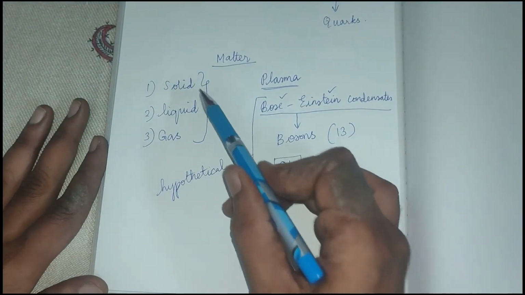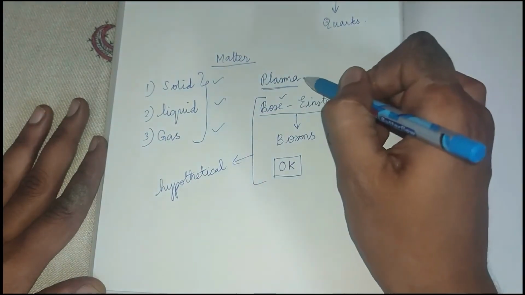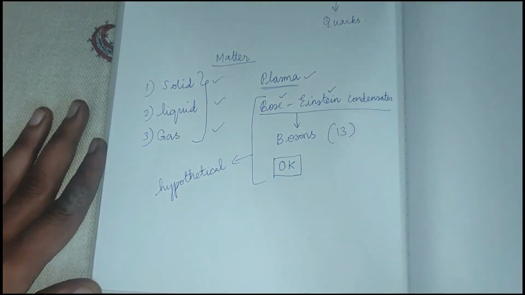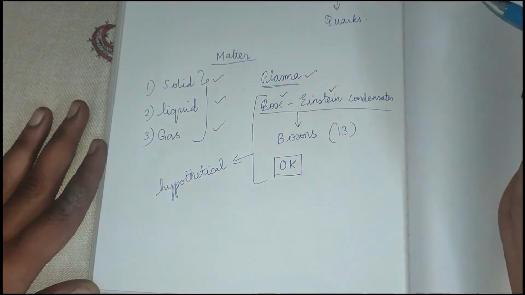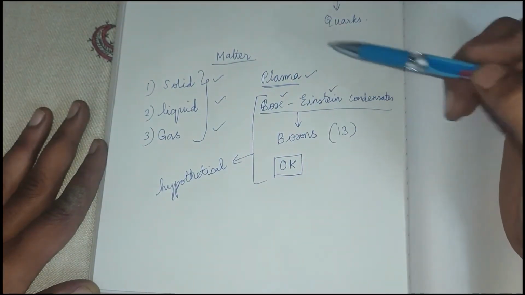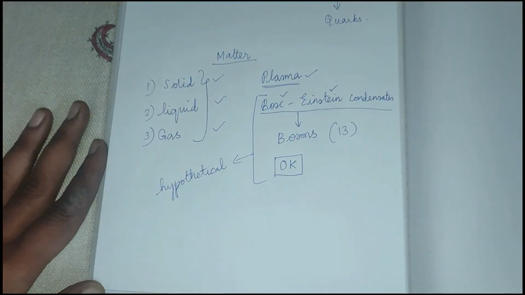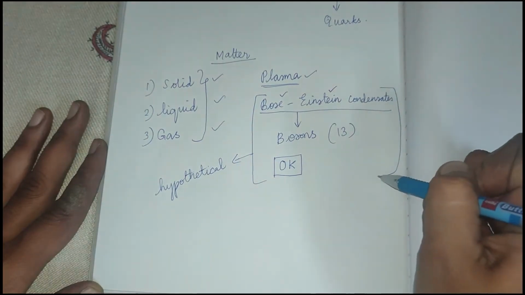So there are totally 5 states of matter, out of which 4 states exist: solid, liquid, gas and plasma. We are very familiar with solid, liquid and gases, and this plasma exists in the sun, whereas these Bose-Einstein condensates are said to be hypothetical, and they have given some properties for these bosons, right?